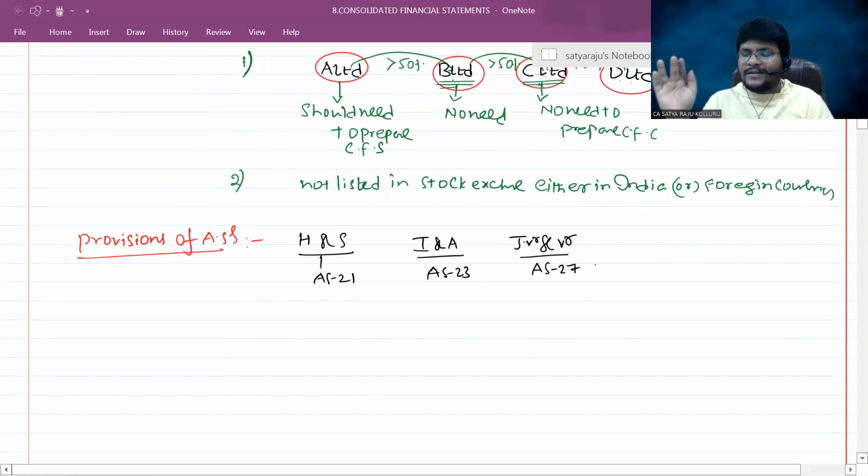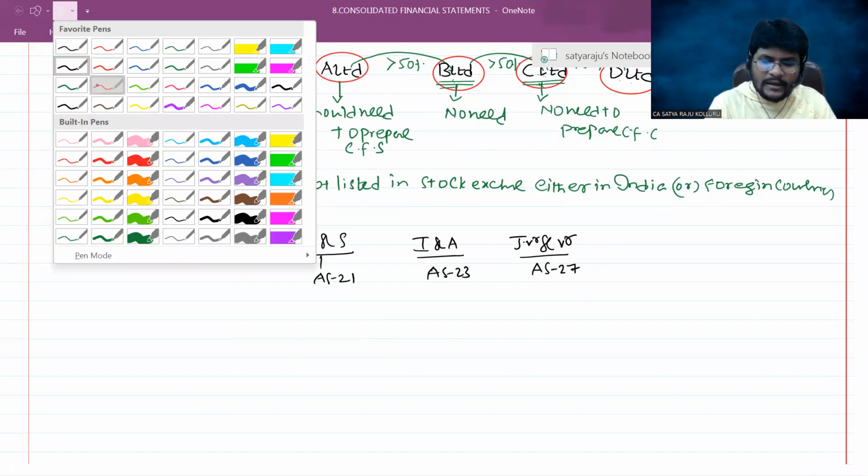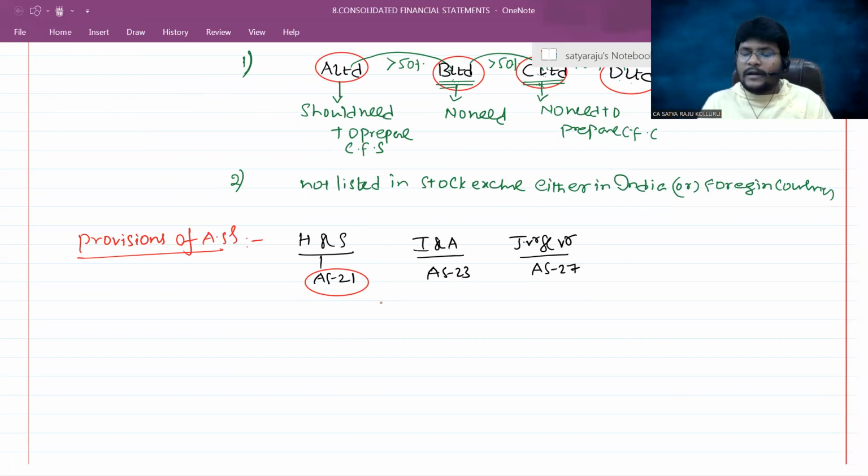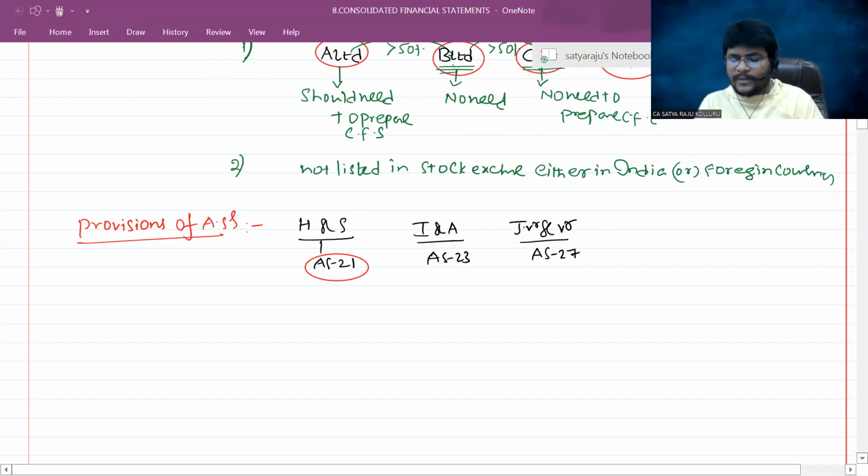But we are not discussing anything about investor and associate and joint venture and venturers. That's why our discussion is majorly AS21 provisions. But even though we are not dealing specifically with the AS21 provisions, we are applying the provisions of AS24 at the time of consolidation procedures in between holding and subsidiary.